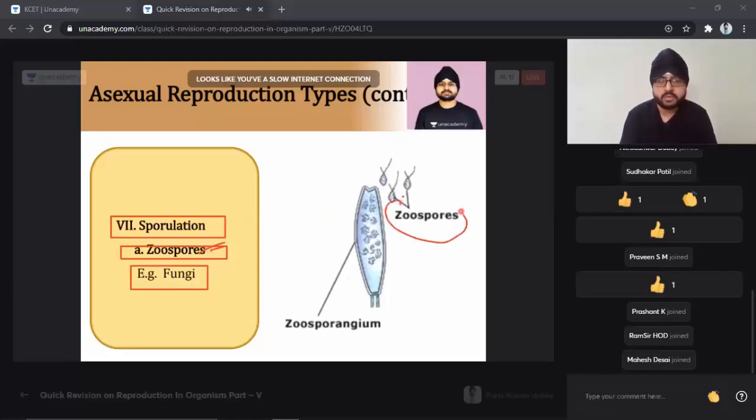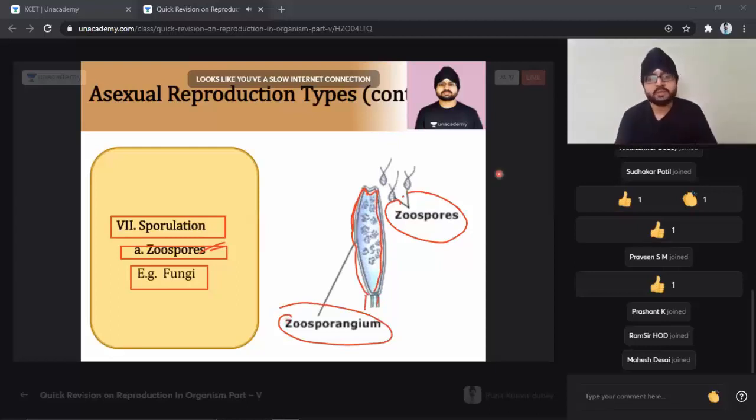In the case of the zoospore, as you can see, student, the complete body wall will divide, and that is called a zoosporangium. As it divides from the top, the cap is removed, and the zoospores are released.